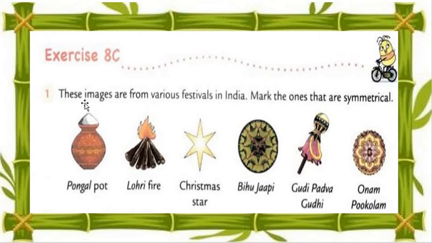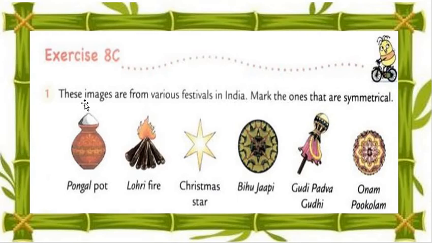Symmetrical. Then the next image is Lohri fire. Lohri is a Punjabi festival, celebrated by Punjabi people. Okay, Lohri is the festival of Punjab.